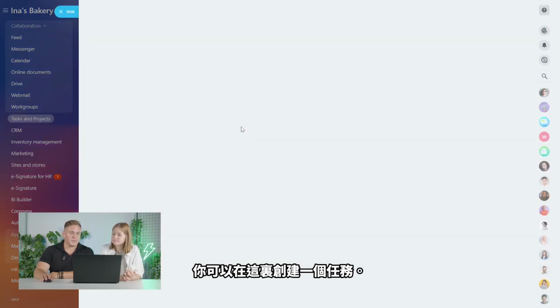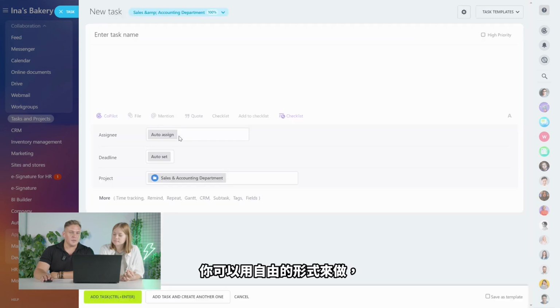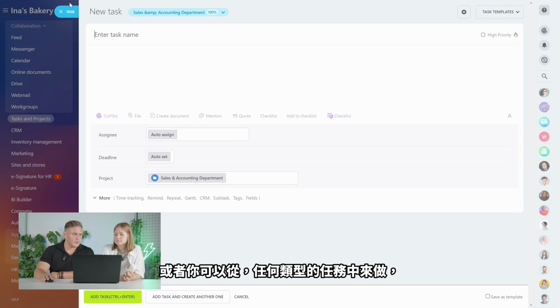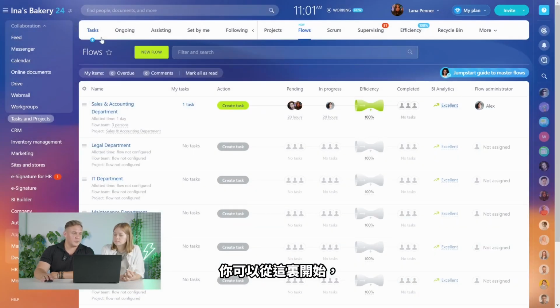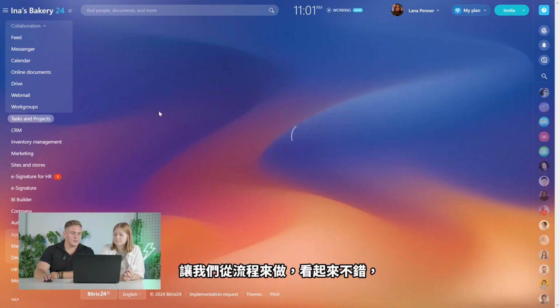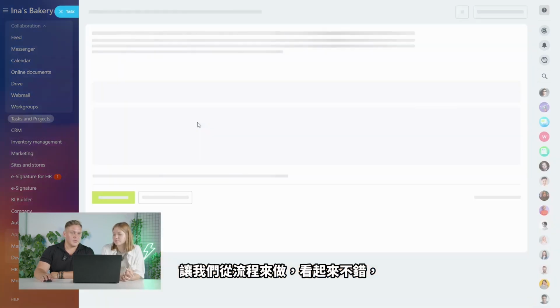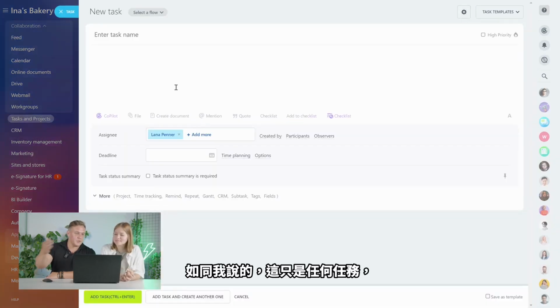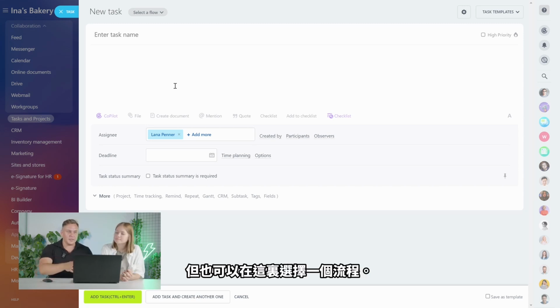Basically, you can create a task here. So you can do this in the free form, or actually you can do it from any kind of task, right? So you can start it from here, right? Yeah, but it looks nice doing this from the flow. But I'm just going to show you, it's just any task, right? So you can create just a regular task, but you can also select a flow right here.